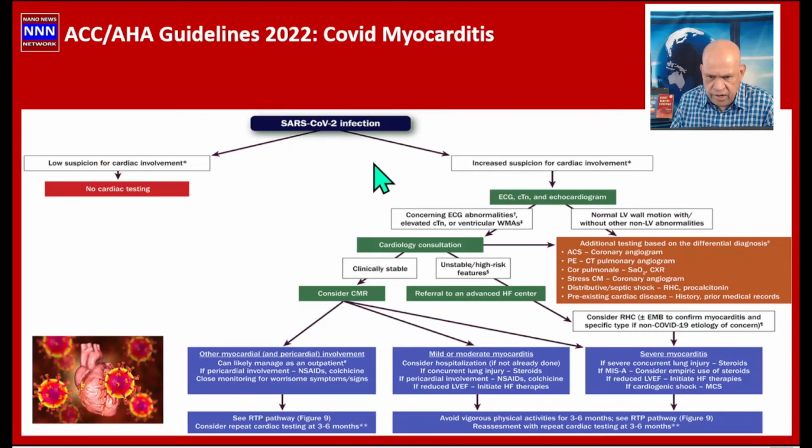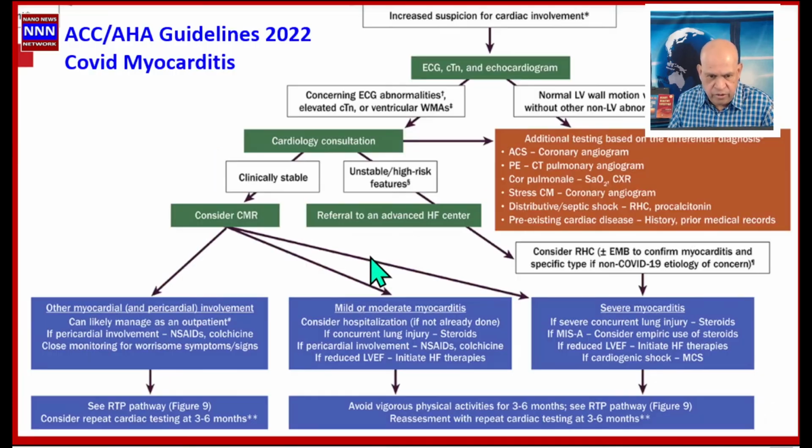Then this chart tells us about if we are thinking about cardiac involvement, how do we proceed? And if there's no cardiac involvement, no testing is required. So I'm going to expand this section and see what we can learn from this. Okay, here's the chart. Of course, we do the cardiac initial diagnostic tests, and concerning EKG abnormalities, elevated troponins, we need to get a cardiology consultation.